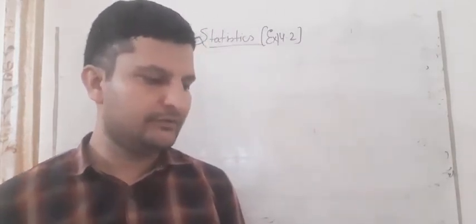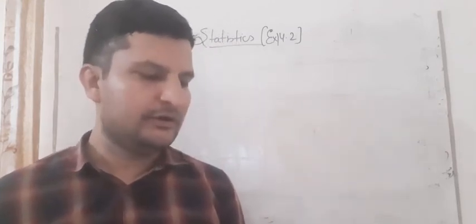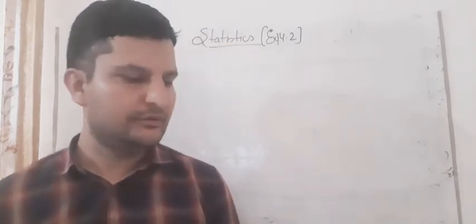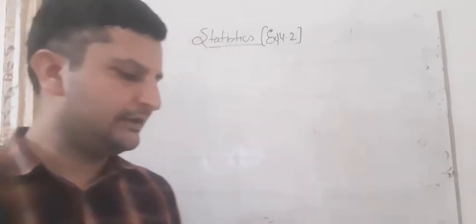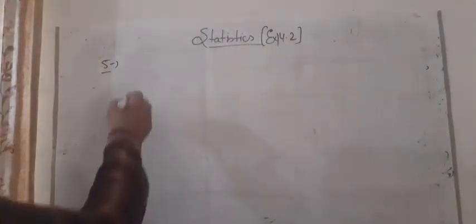So students, what do we have to make? We have to make a grouped frequency distribution table for this data, with class intervals as 0.00 to 0.04, 0.04 to 0.08 and so on. So first, we have to make the table.